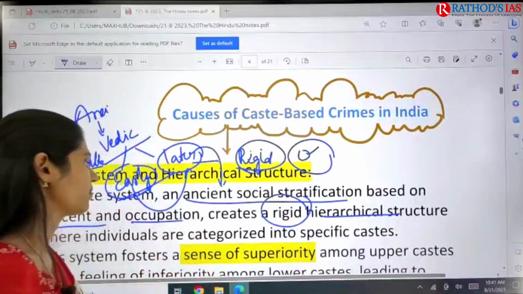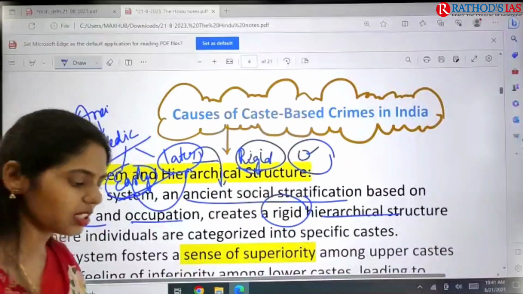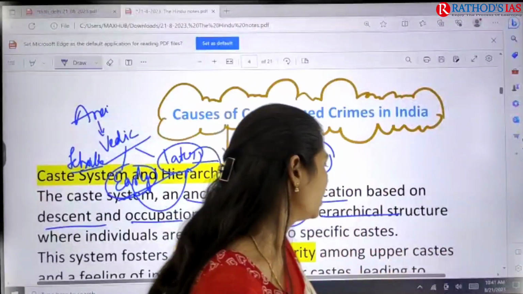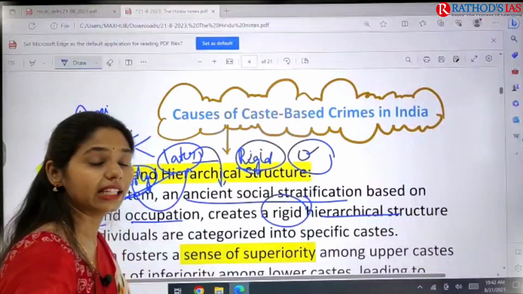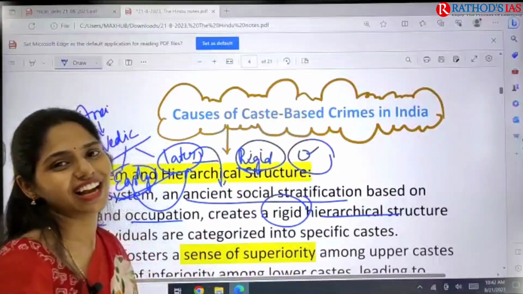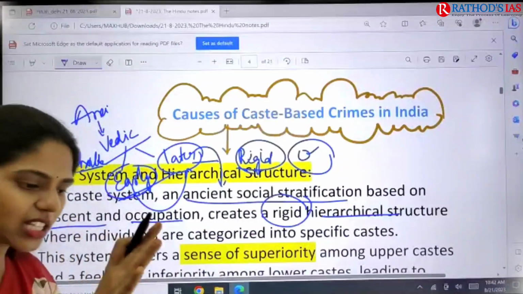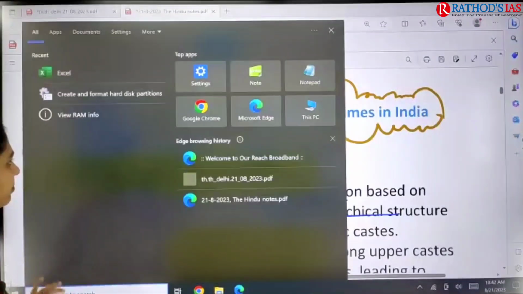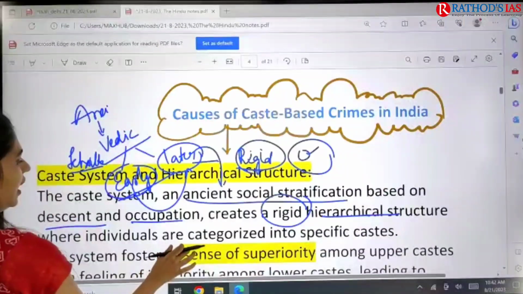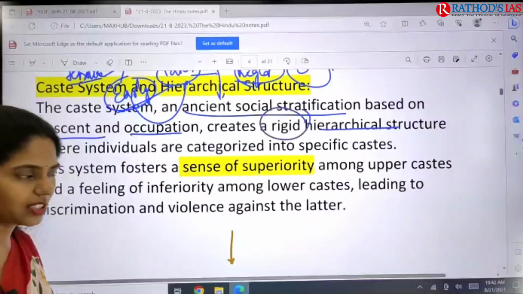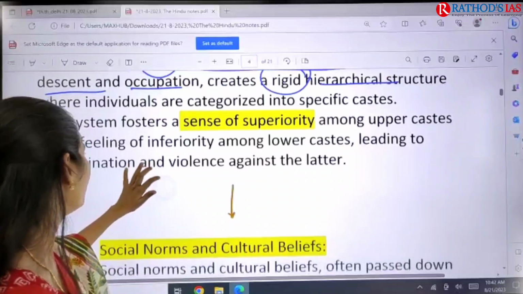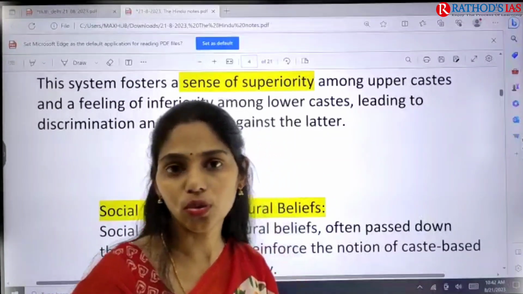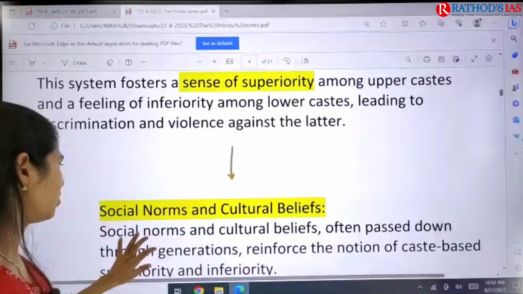Because of this, the dominant caste people saw themselves as superior to other castes, and these superior caste people committed atrocities against the lower castes. This leads to discrimination and also to violence. So this is the first important cause.